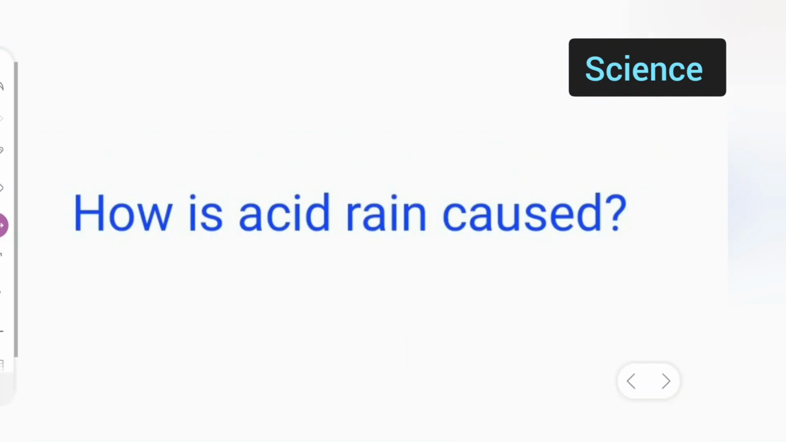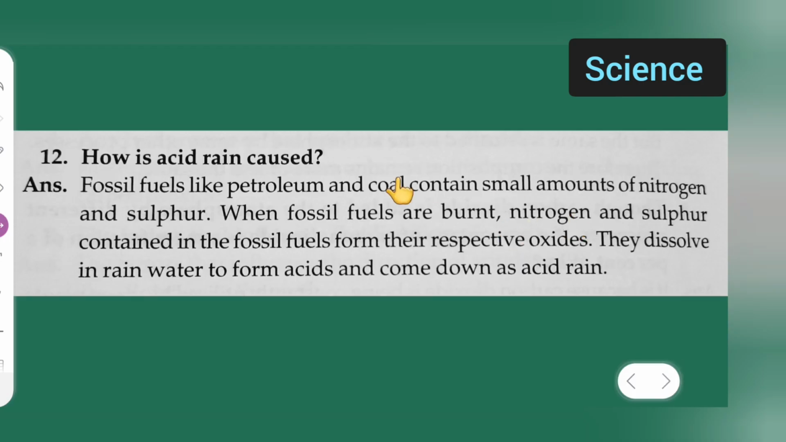So this question is taken from class 9 science. The question is, how is acid rain caused? Okay, let us see how is acid rain caused. So the answer of this question is: